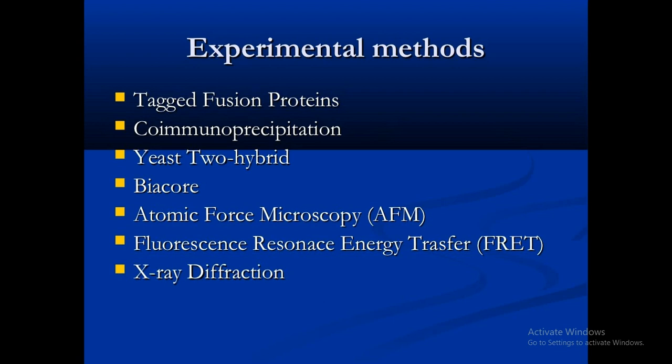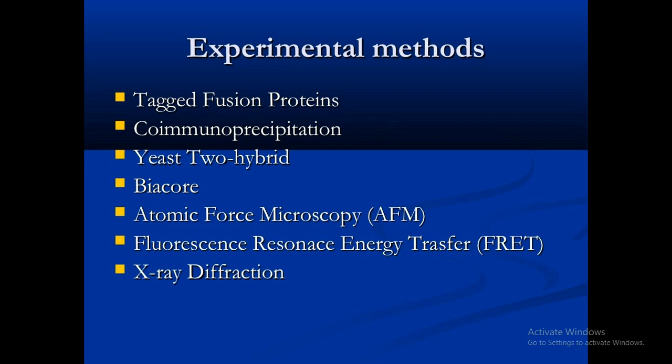Then the next method is the two-hybrid method, which is a molecular based method. Then the Biacore method, that is used to measure the binding affinity or the kinetic rate constant. It is mostly a thermodynamic measuring method, which reads the kinetic rate constant of the binding protein. Then next is atomic force microscopy.